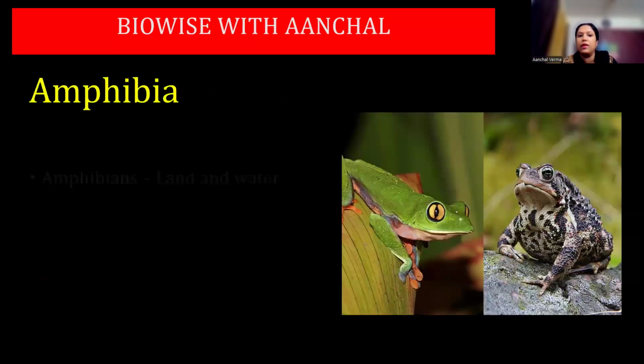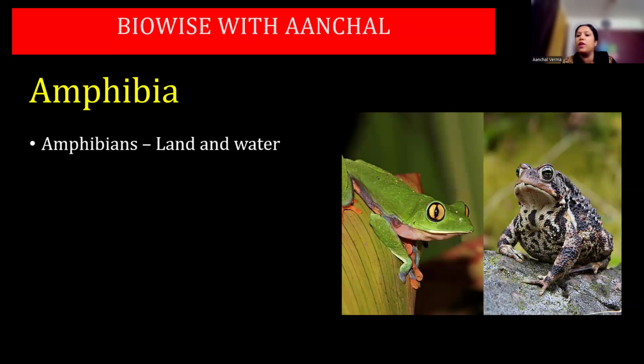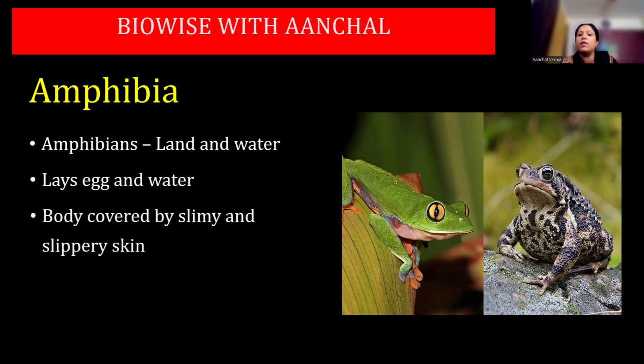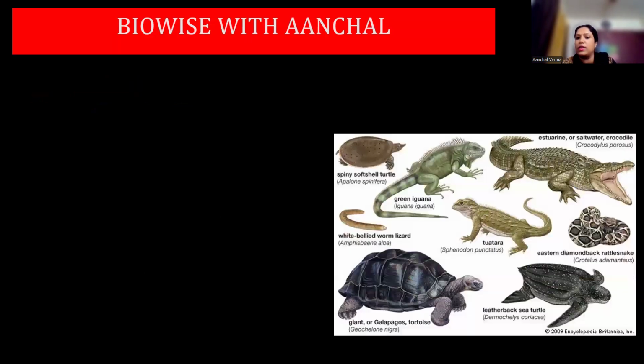Then Amphibia. Amphibians are the animals which live on land and water. They generally lay eggs in water. Okay, so water is important for their reproduction. Body is covered with slimy and slippery skin. So the skin helps to breathe underwater. They breathe through lungs and skin, and frog and toad are examples.